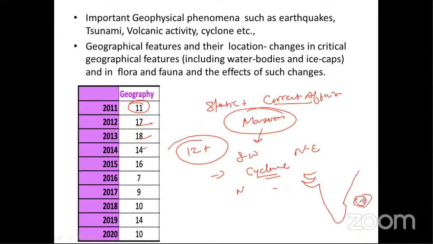Mostly cyclones are formed in the Bay of Bengal rather than the Arabian Sea. This is the Arabian Sea part, this is the Bay of Bengal part, and this is the Indian Ocean. This is called a peninsula, because three sides of the Indian landmass touch three water bodies. Cyclones that form in the Arabian Sea are very few as compared to the Bay of Bengal. So what is the reason behind this? They can ask you such conceptual questions in prelims if you go through current affairs news.